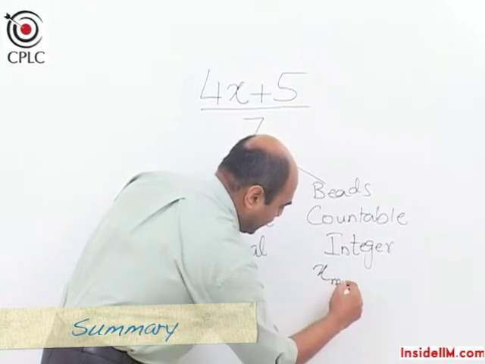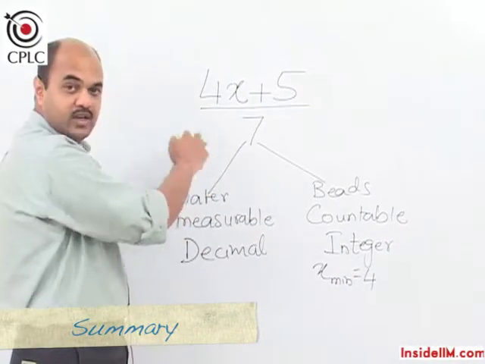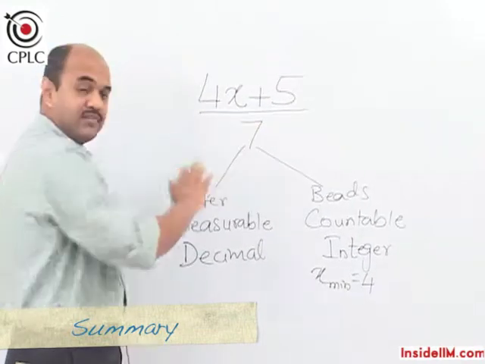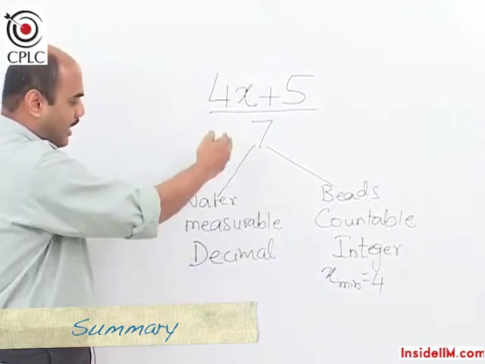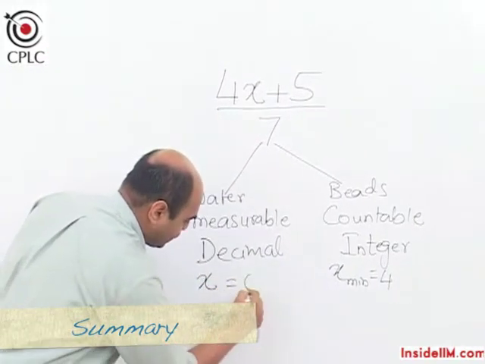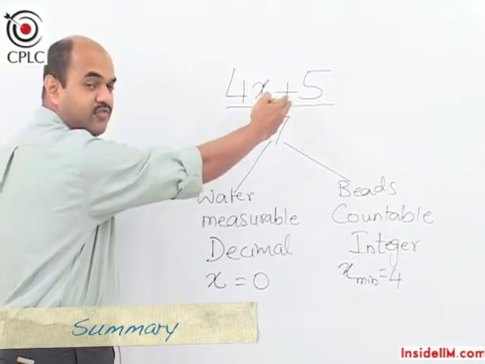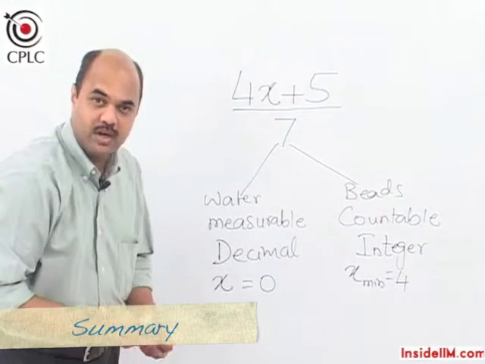So if I have to solve this equation with respect to integers, then the minimum value of x will be 4, because only when x is 4 can I divide this whole thing into 7 equal parts. Whereas if a decimal value is allowed in this example, then my value for x will be 0, because 5 liters of water itself can be divided into 7 equal parts.